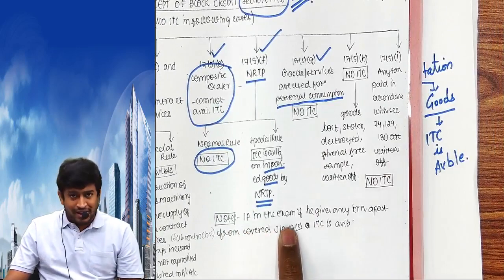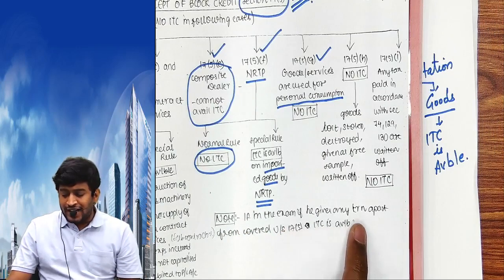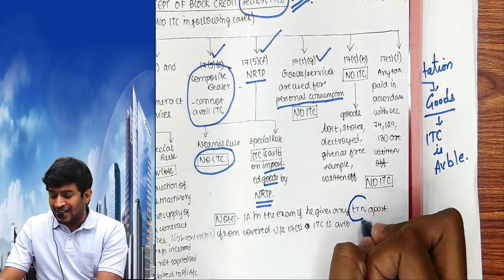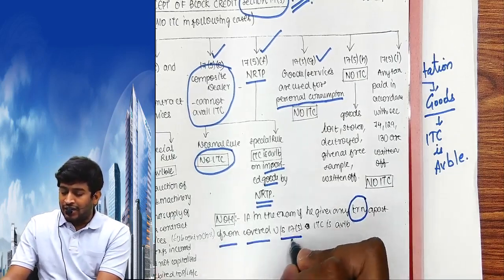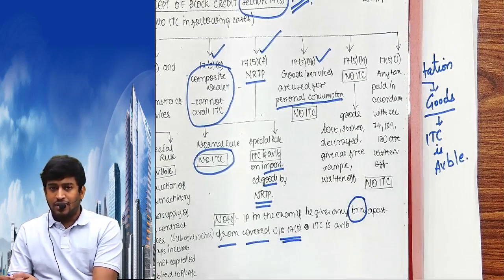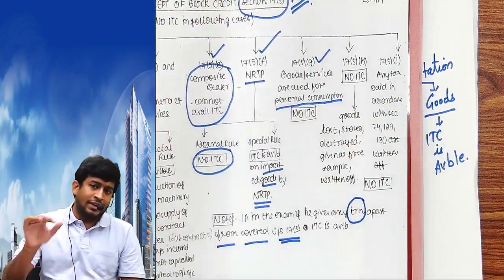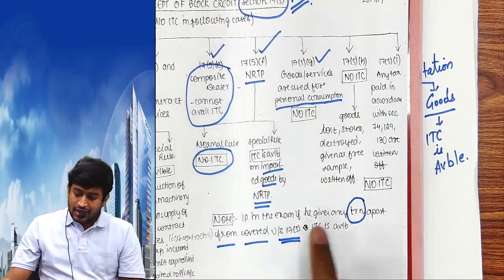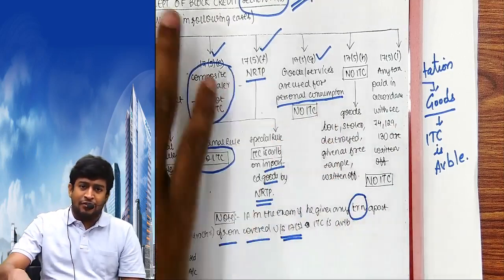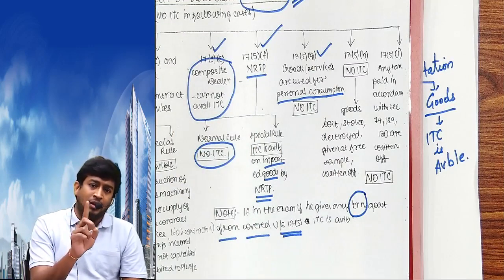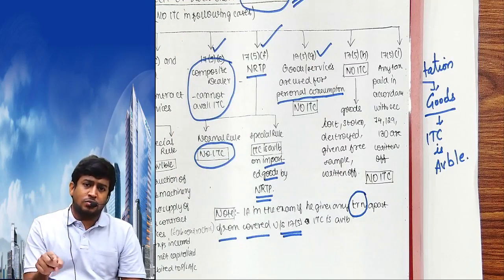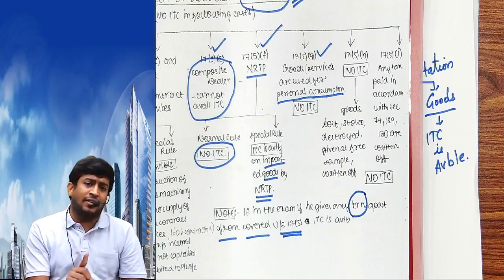Next, note. If in the exam he gives any transaction apart from those covered under 17(5), he will give some other transactions also. If any transaction is given apart from this list, then ITC is available, because this list talks about ITC not being available.